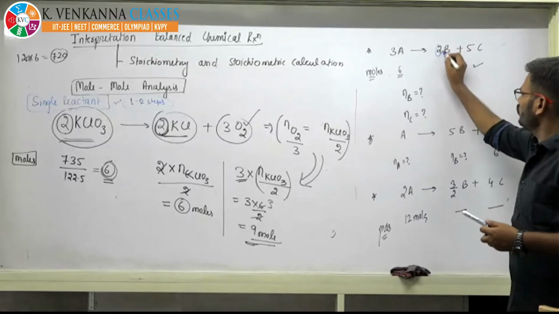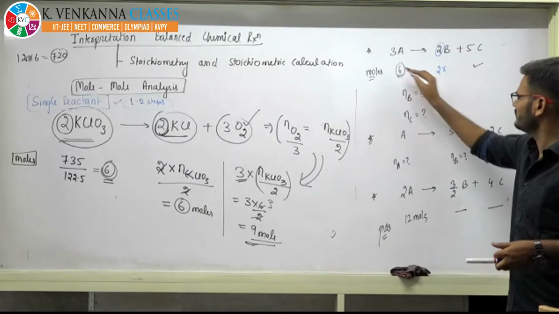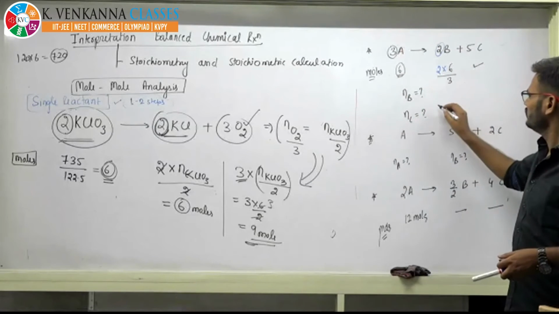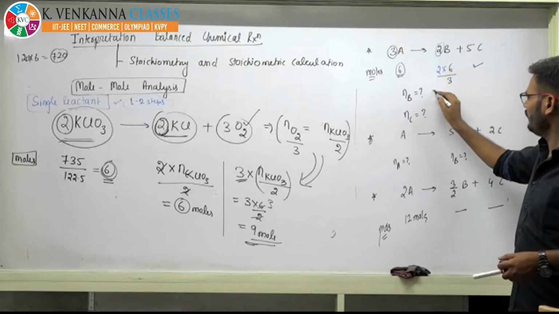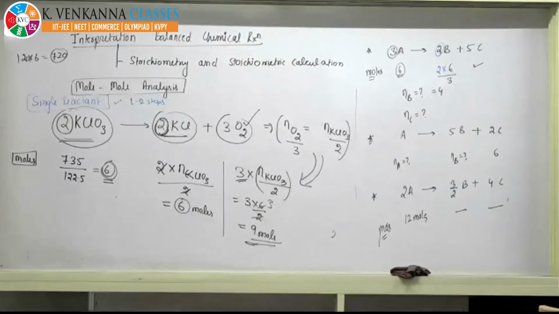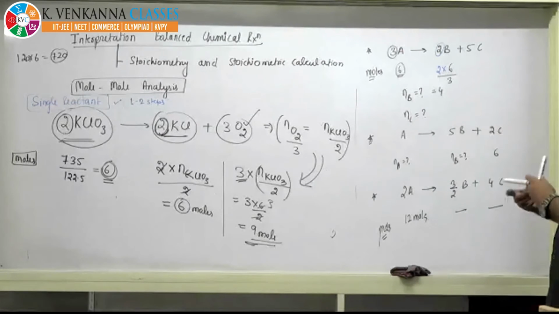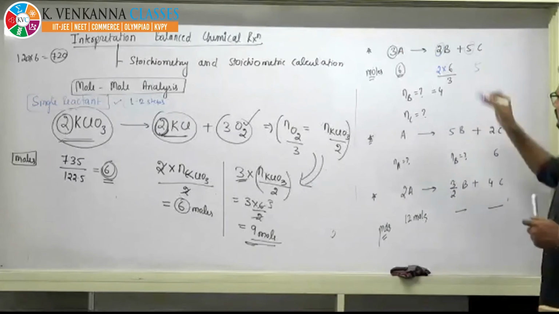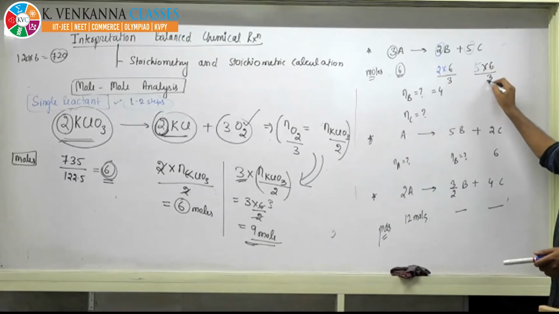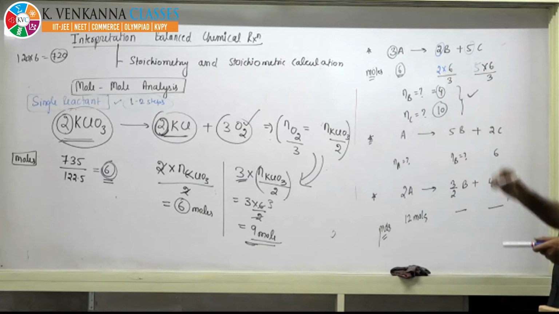For the first, if you want to calculate NB, you have to put this 2 here into moles of A. The given moles are 6 divided by its stoichiometry 3. So NB will be 4. I can see there are correct answers. So you are getting this concept, a very useful concept. For NC, you have to put 5 here, use this 5 in the numerator into 6 divided by 3. So 10. Yes, many of you have given the right answer. This is the right answer for the first.